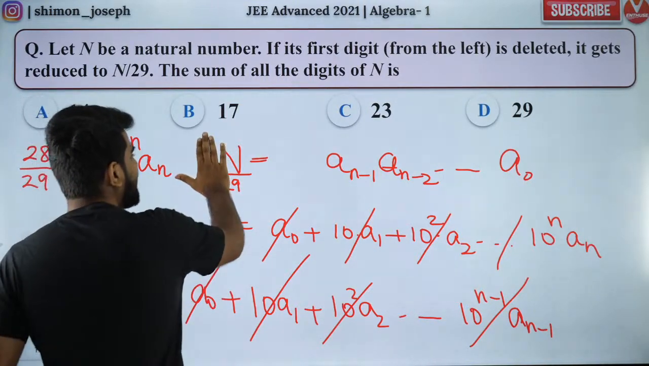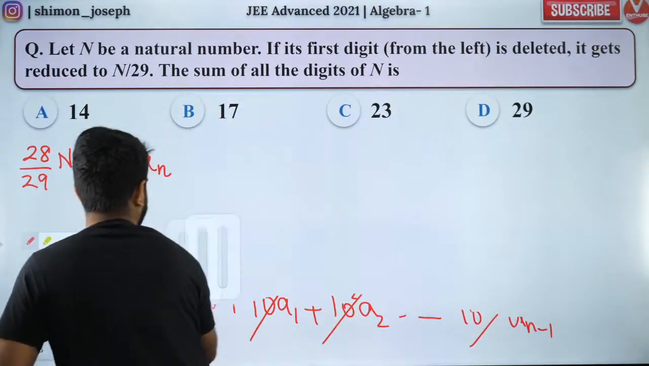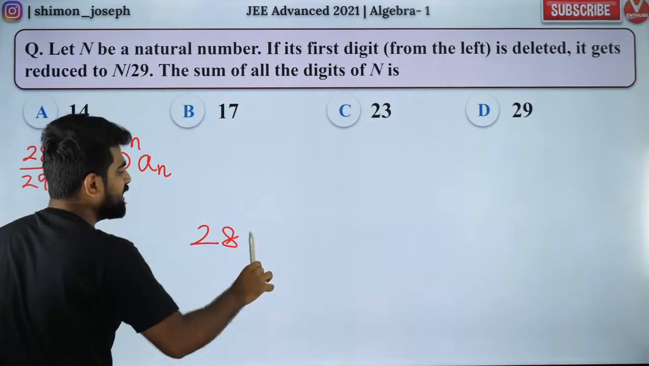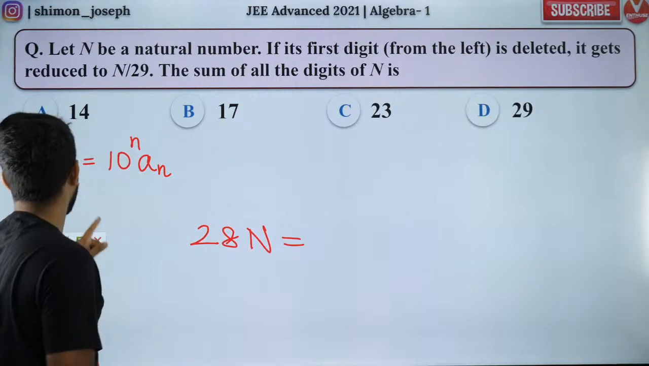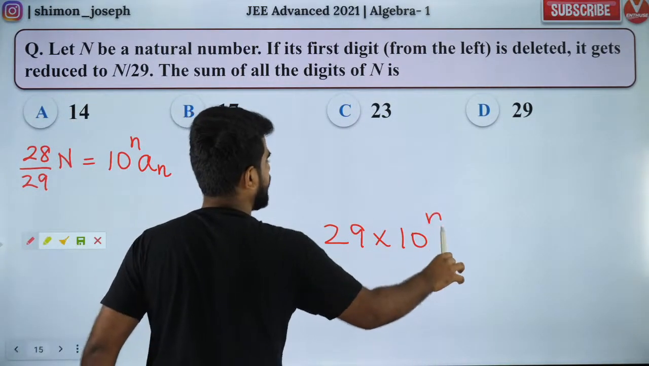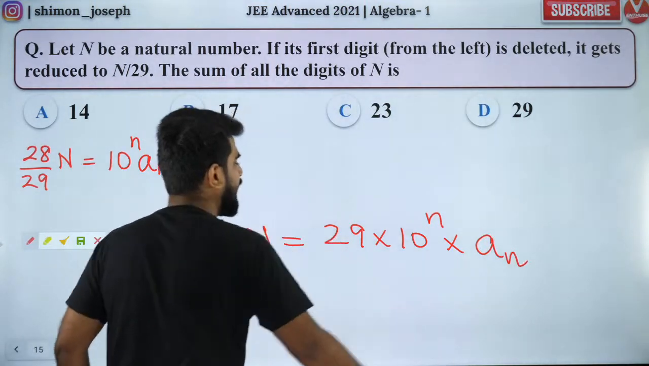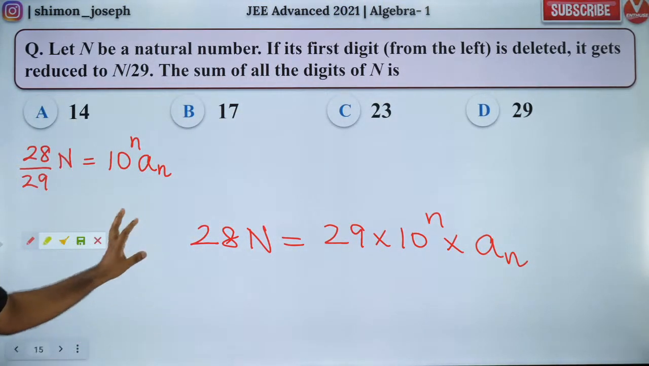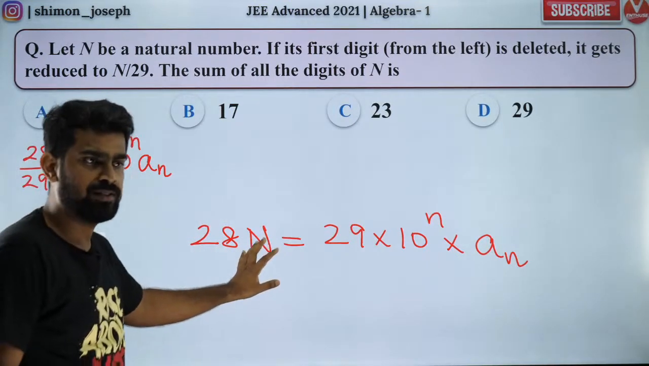So can I erase everything else? Because I have reached my answer. What is my answer? I get 28n is equal to, what do I have? 29 into 10 to the power n into an. Is that right, people? Did you guys understand whatever I have done so far?